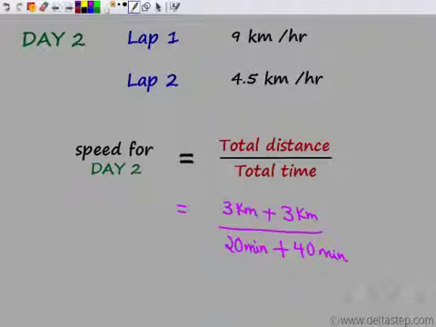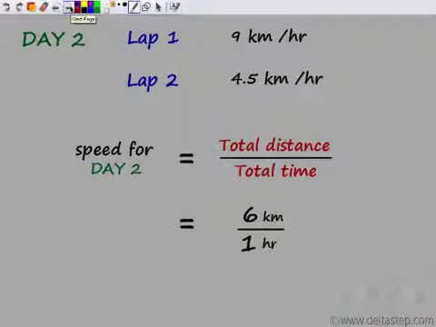So we get that total distance is 6 kilometers, and total time that he took is 20 plus 40, which is 60 minutes. Now 60 minutes is equivalent to an hour. So rather than 60 minutes, I can write 1 hour. So speed for day 2 would be 6 kilometers by 1 hour, or I can say it would be 6 kilometers per hour.